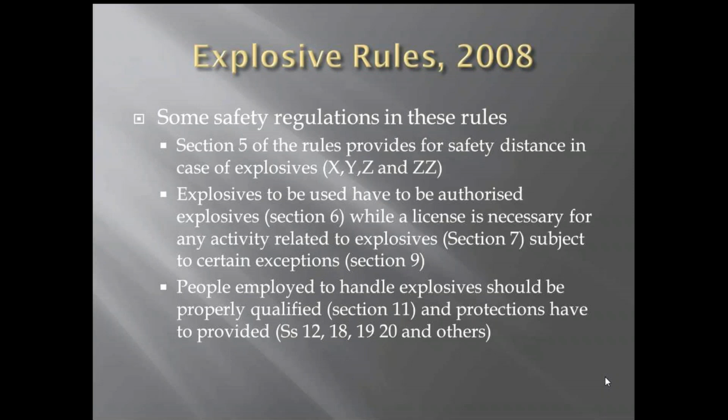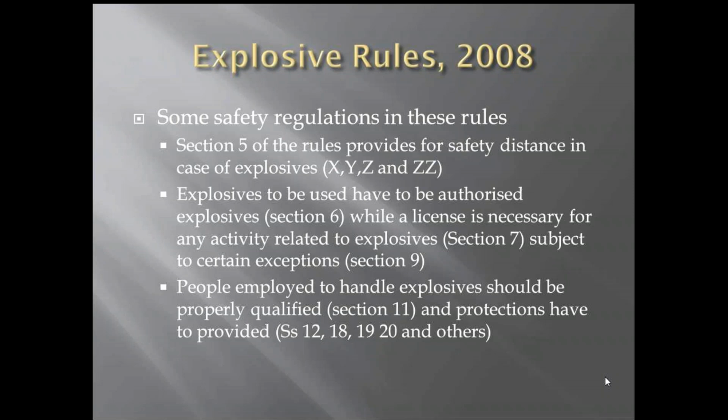Now, I'll pick up one part of these rules. We have got these Explosive Rules 2008. I'll show you how it's applicable to different areas on different settings. Section 5 of the rules provides for safety distance in case of explosive. These are categorized as X, Y, Z, and ZZ.